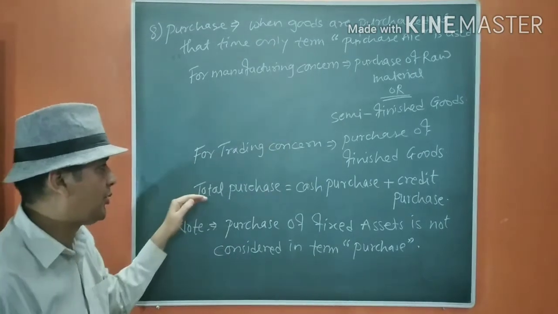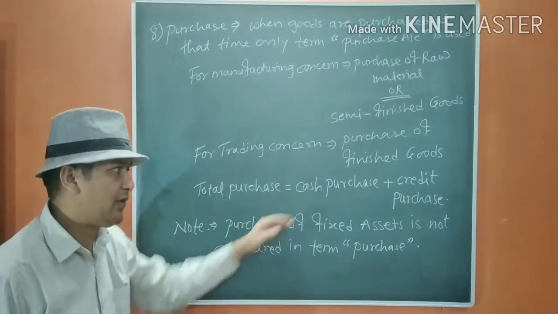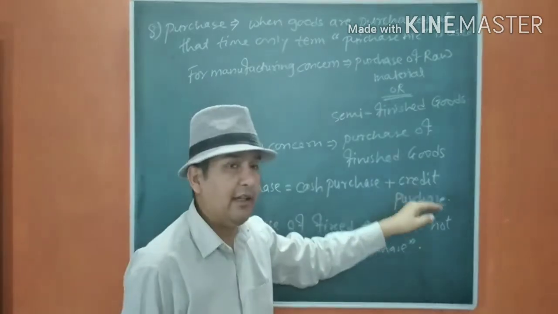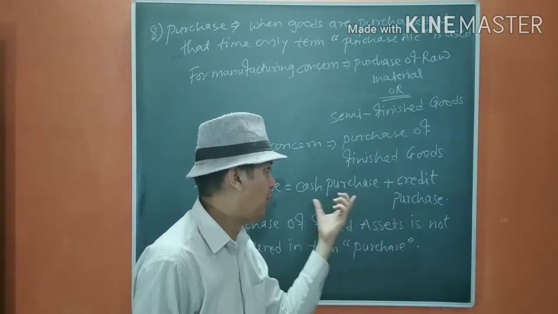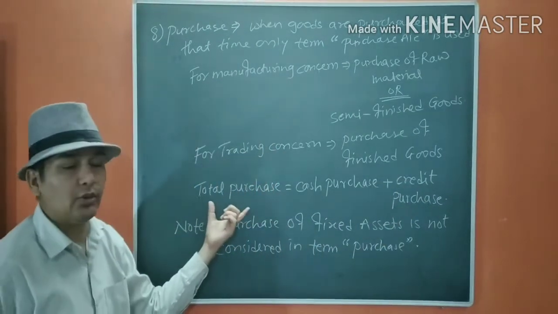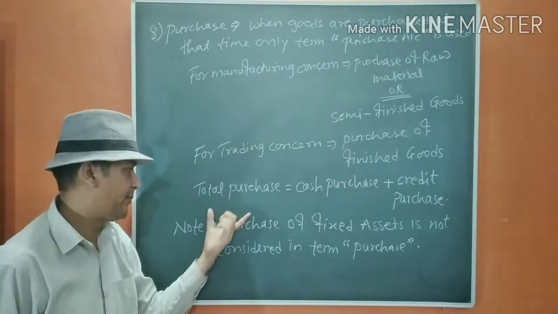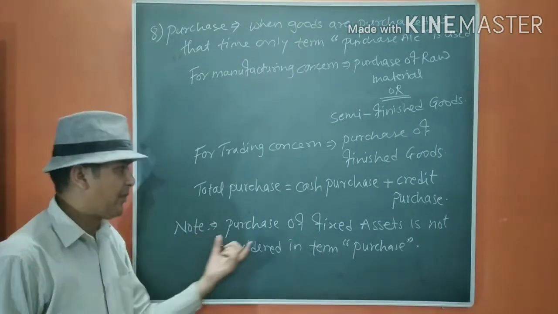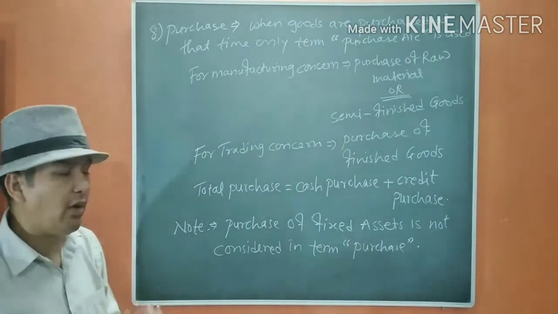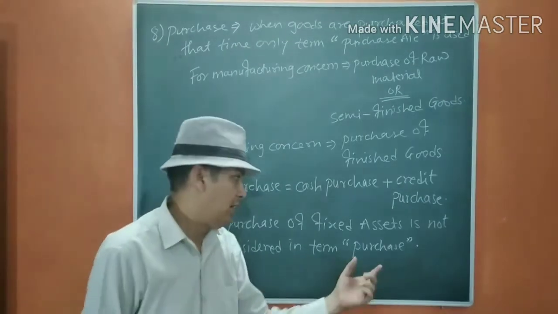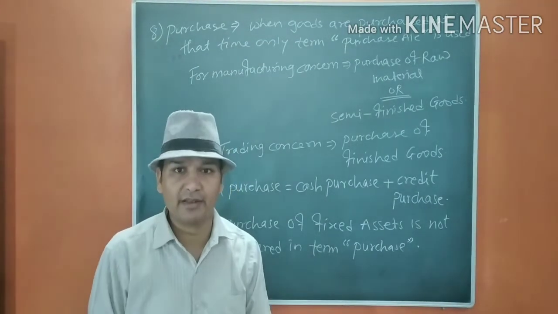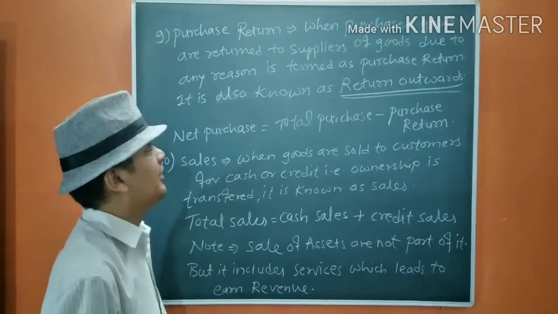The total purchase includes cash purchase as well as credit purchase. So the sum of both the purchases is total purchase. You should remember this one. And note down that purchase of fixed assets is not considered as purchase. Please remember this thing.